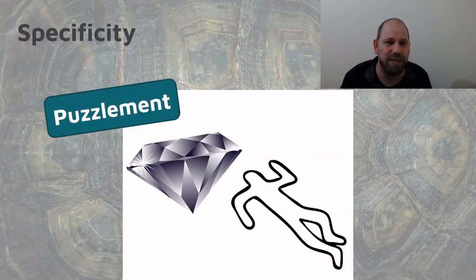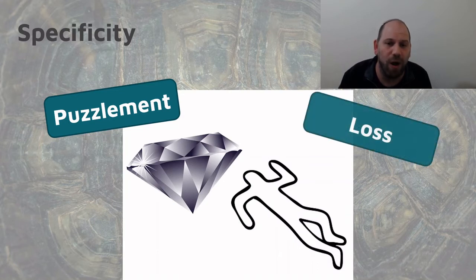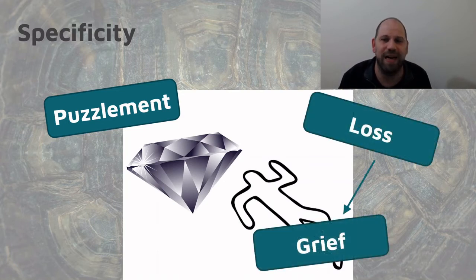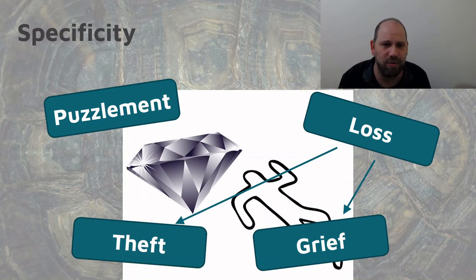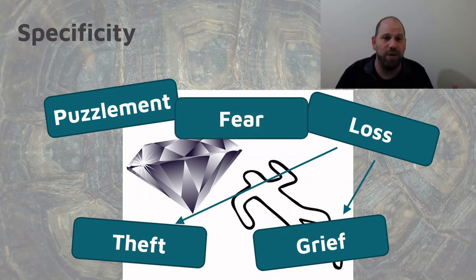This is very mysterious. Maybe it's about the sense of loss. Oh no, this person has died. Oh no, this diamond has been stolen. Maybe it's about the sense of fear. Oh no, there is a murderer on the loose. Maybe I too will be murdered. You don't need the M, I, C, and E in order to break apart different options for what it is that we might care about. You can figure those out yourself. But my point here is not only that you can figure them out yourself, but also that you can always drill down and be more specific.